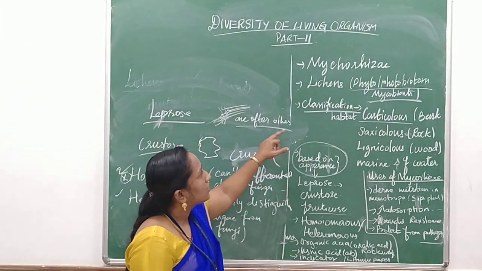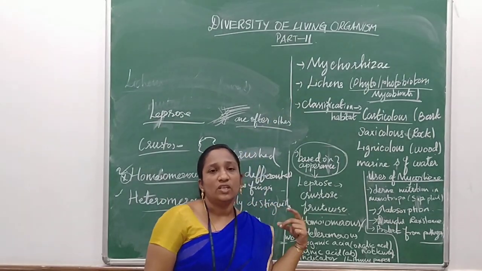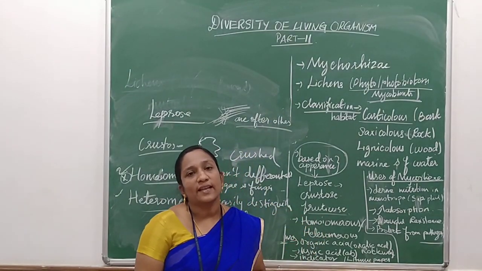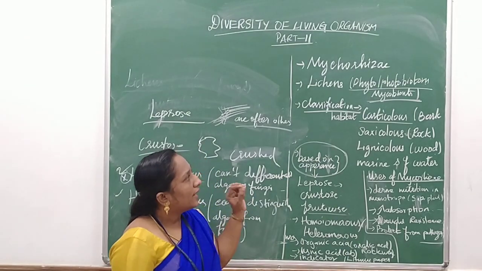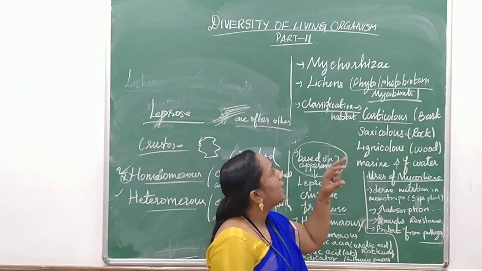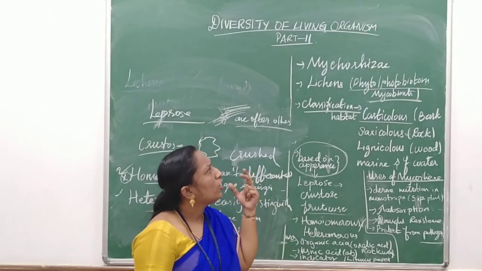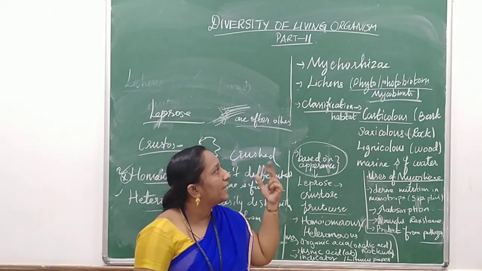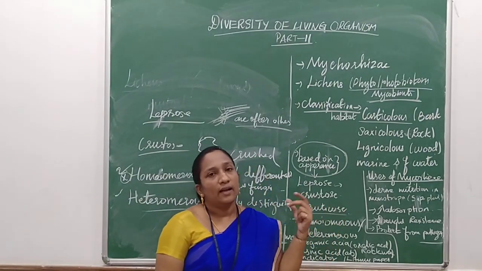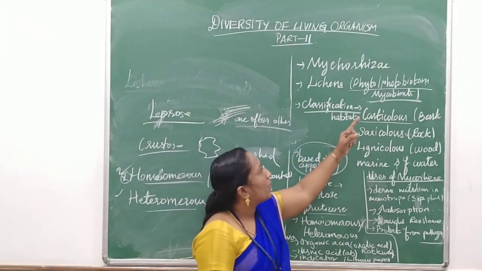So once again we will recall the lichens. Lichen is nothing but a mutualistic understanding between algae and fungi. In that, the algae partner is said to be the photobiont or phytobiont because it performs photosynthesis from sunlight, and the mycobiont is the fungal partner.